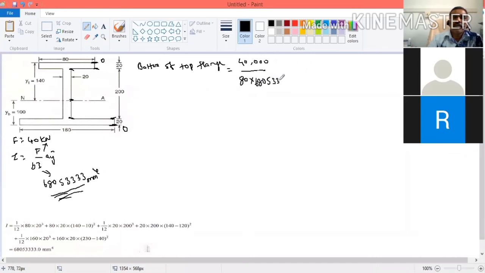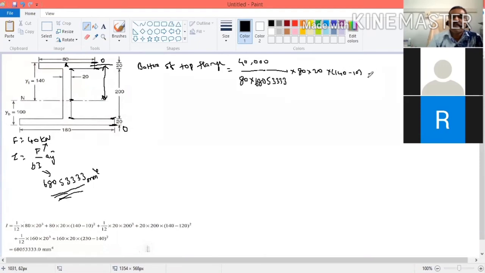This is the value of I multiplied by the area. If I take the axis here, then you have to take the area above. How much is it? 80 into 20. Now you have to put the y bar value. From the center to this distance, this is y bar. Here we know this is 140, it is at the center. So what will be this distance? This is 10. So 140 minus 10, 130. This is the value of y bar.